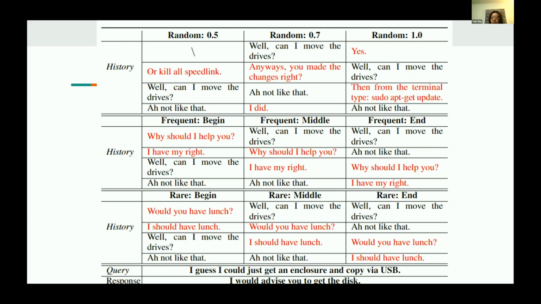In a frequent test set, we use the utterances "Why should I help you?" and "Have my right" as the distracting utterances, since they are frequent words in the corpus. In a rare test set, we use the utterances "Would you have lunch?" and "I should have lunch" as the distracting utterances, since lunch is a rare word in the training corpus. Query is the last utterance in a dialogue.